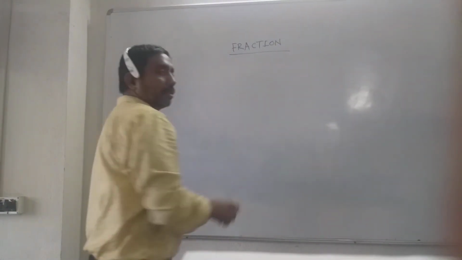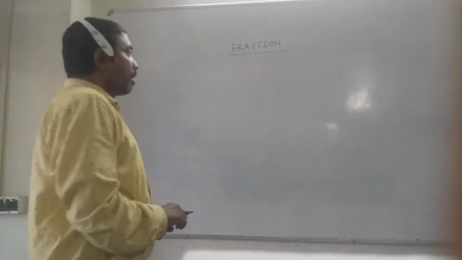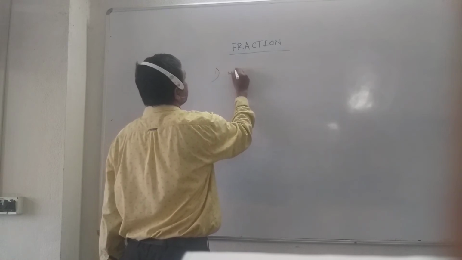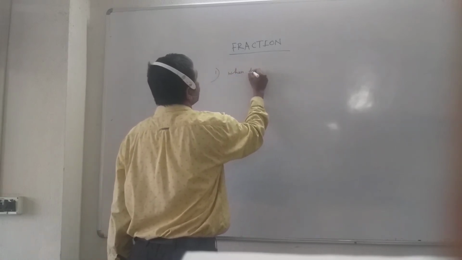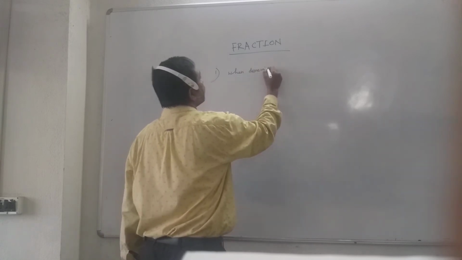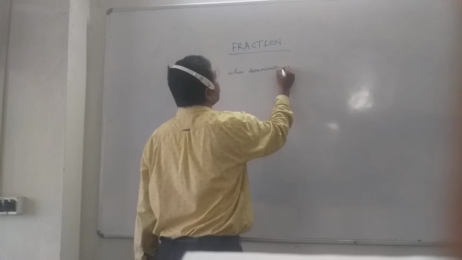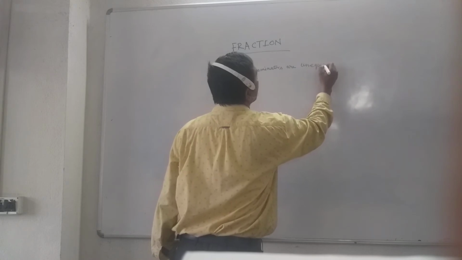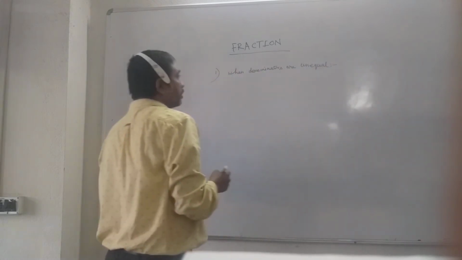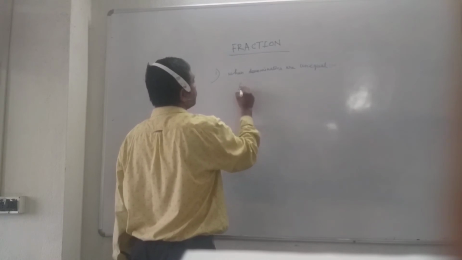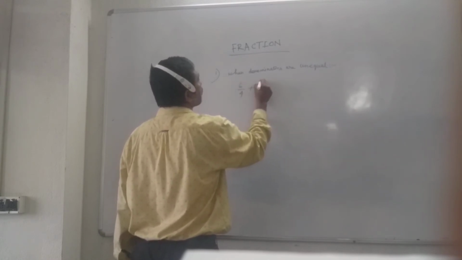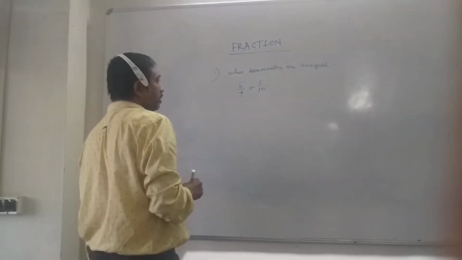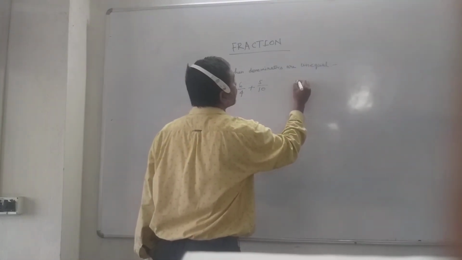Next one, I will show fractions when denominators are unequal. Suppose you take 6 by 4 plus 5 by 10. So how do you add it? First, you find the LCM of the denominators.